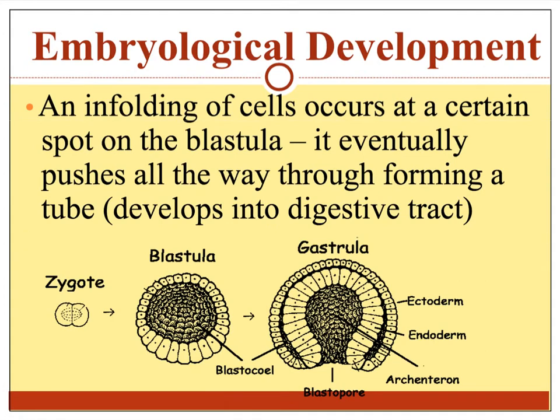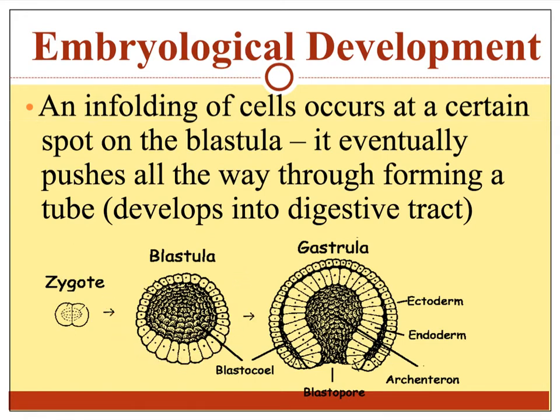An infolding of cells occurs at a certain spot on the blastula. This infolding will eventually push all the way through, forming a tube, and this tube will eventually develop into the digestive tract. Looking at the diagram, you can see that we start off as a zygote over here, and then cell division occurs to form that hollow ball of cells, the blastula.